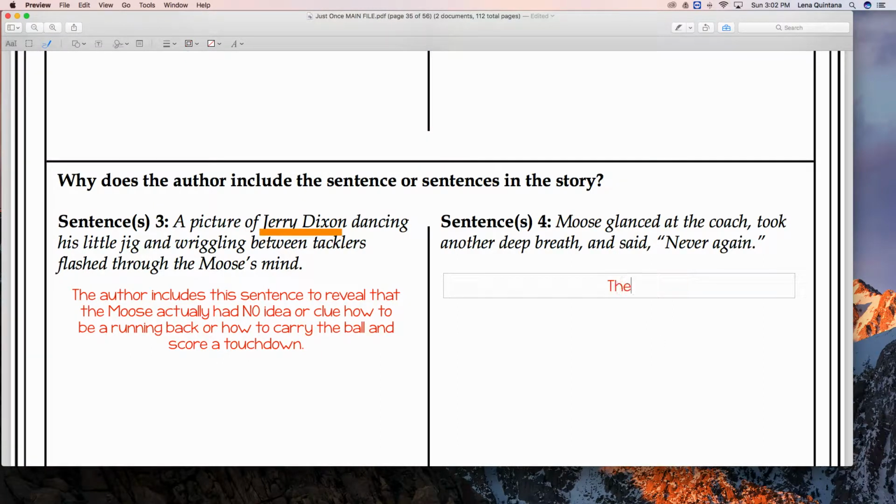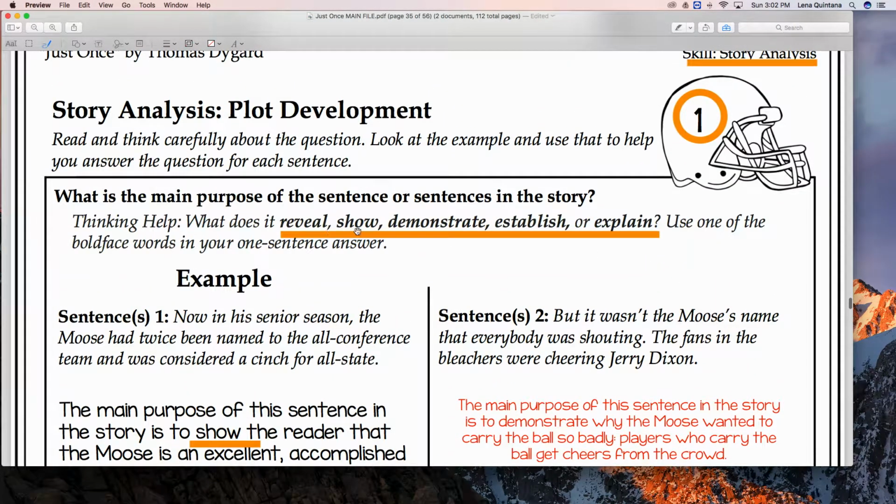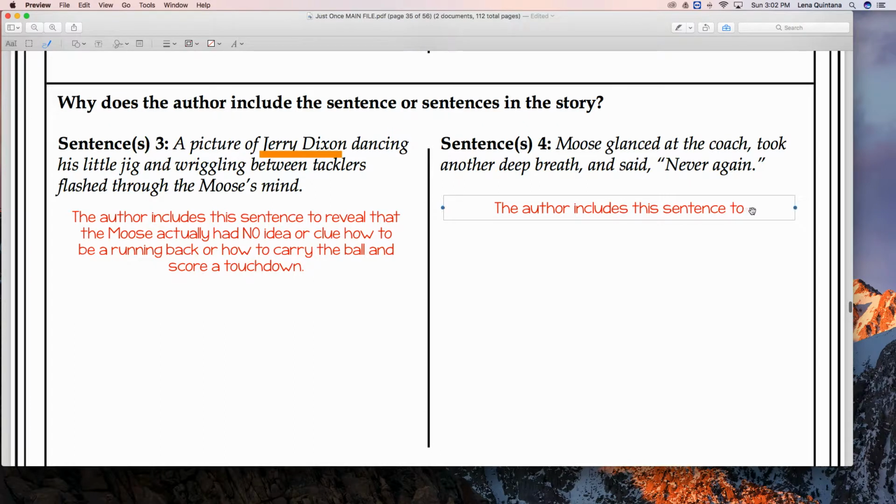Let's go ahead and start our sentence. The author includes this sentence to, let's go up here. What should we use? Show, demonstrate. Maybe we'll use explain. We'll go up there and use explain. The author includes a sentence to explain the resolution of the story, right? That the moose learned a lesson. Hopefully he learned a lesson that he doesn't know what he's doing. He wanted to carry the ball. He wanted people to cheer for him, but he didn't know how to do it. So, you kind of get what you ask for. And luckily he did learn a lesson.